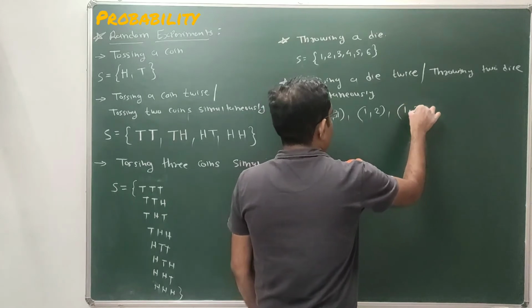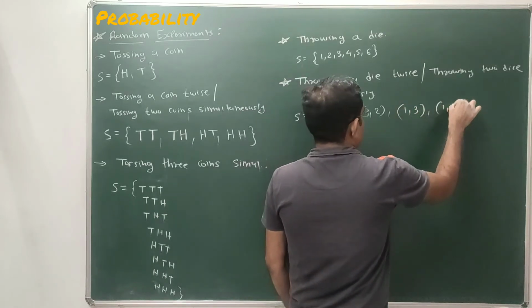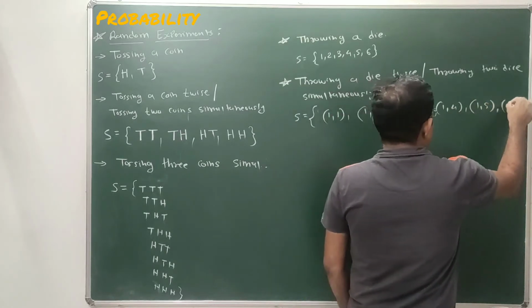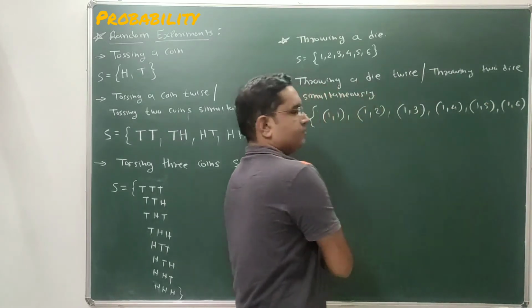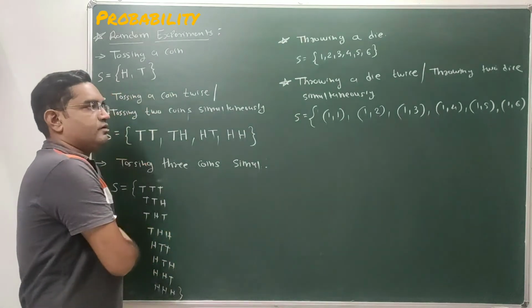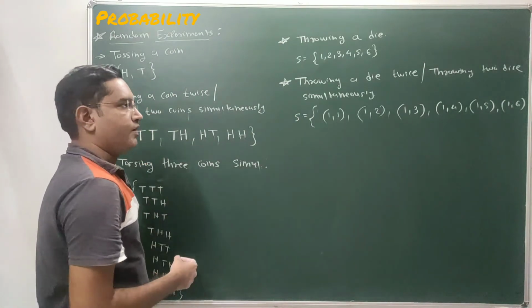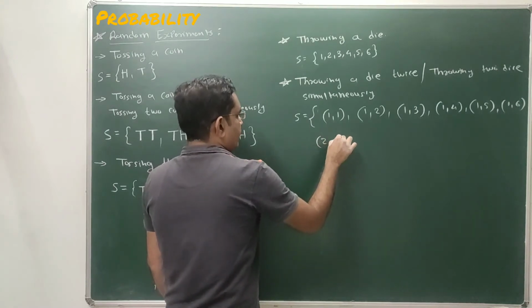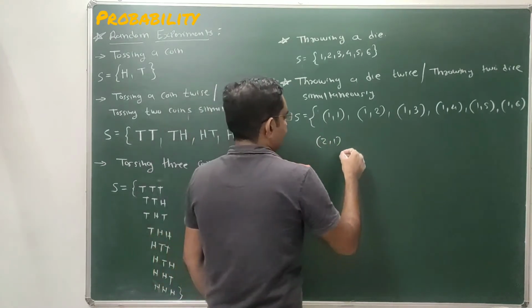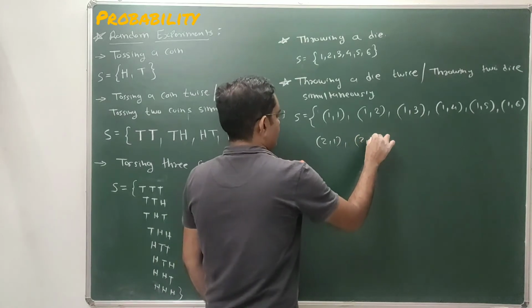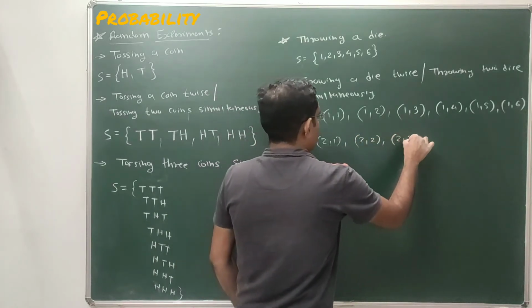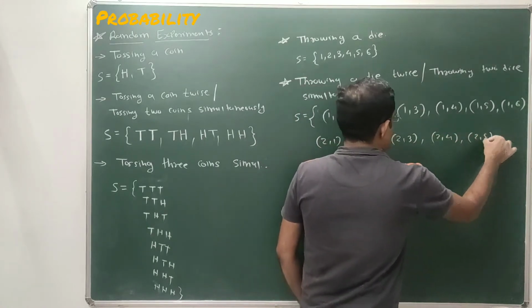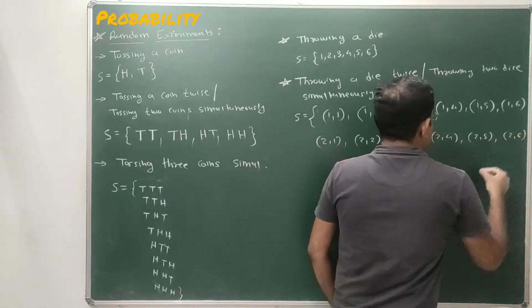Likewise 1, 3, 1, 4, 1, 5, 1, 6. Done. On the first die we get 1, on the second die we get 1, 2, 3, 4, 5, 6. Continuing, we get 2 on the first die and 1 on the second die. So it's 2, 1, 2, 2, 2, 3, 2, 4, 2, 5, 2, 6.